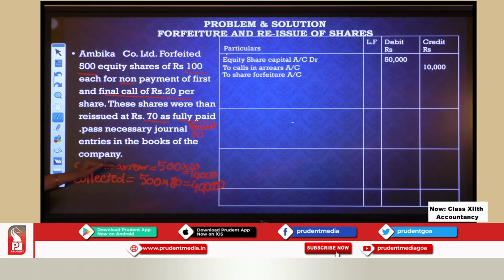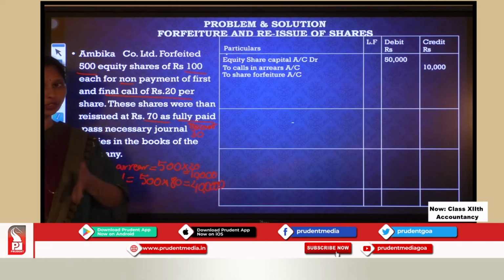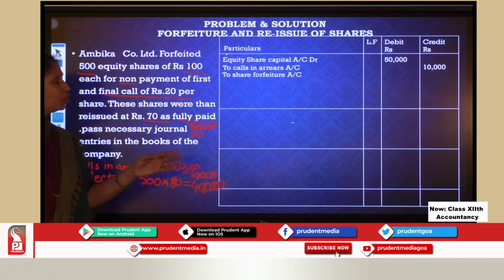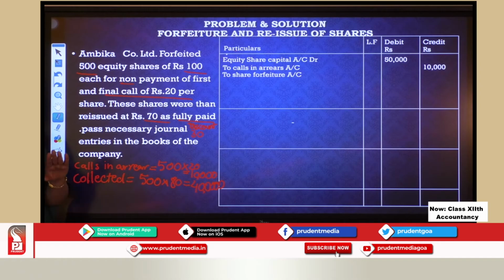So my calls in arrears are 10,000 and the amount already collected is 40,000. So in my share capital, 50,000 I had put. I want to cancel it now because I am forfeiting those shares. So equity share capital account debit 50,000.